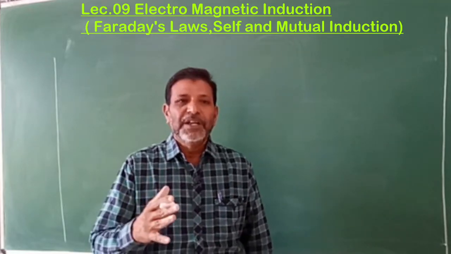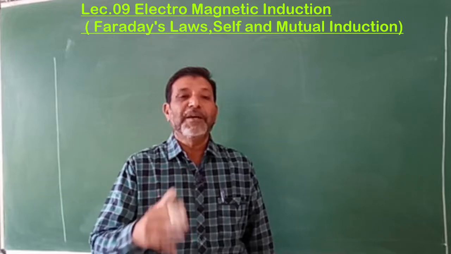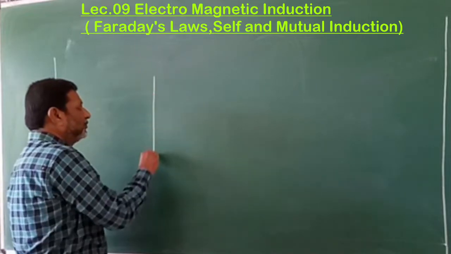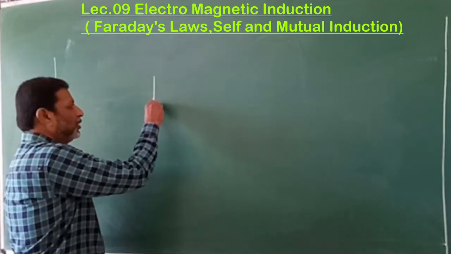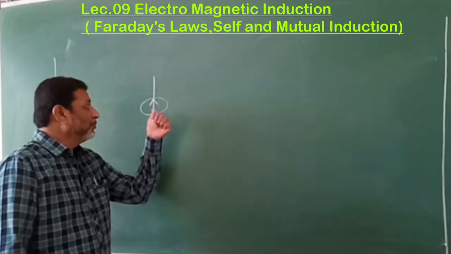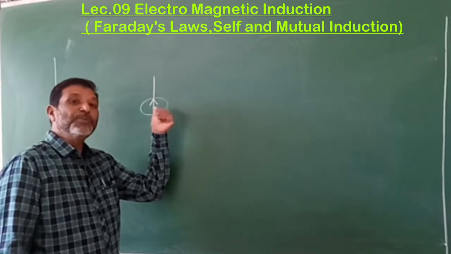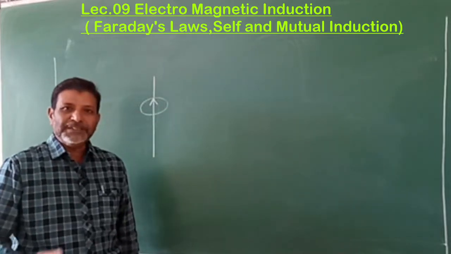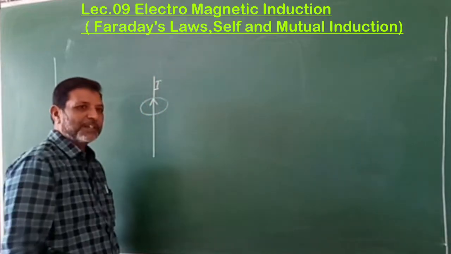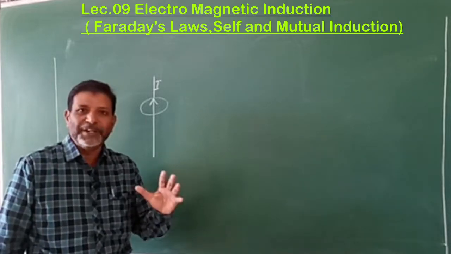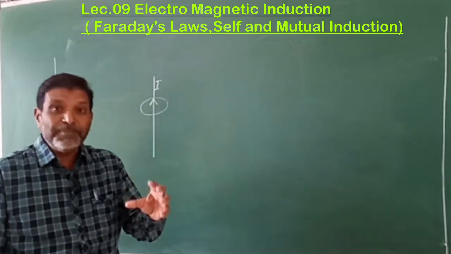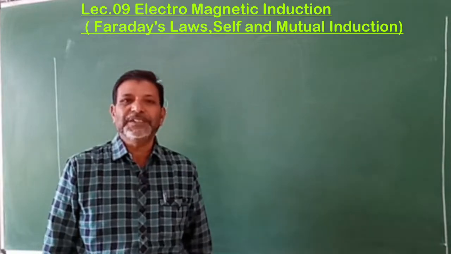It explains that whenever the current flows through a conductor, a magnetic field is produced around the conductor. For example, this is a conductor, and when there is a current through the conductor, the magnetic field is produced around the conductor. That means this magnetic field is produced by using the current, isn't it? That is, whenever there is a current through the conductor, then only the magnetic field is produced around the conductor. If there is no current, no magnetic field. So the magnetic field can be produced by using the current, isn't it?